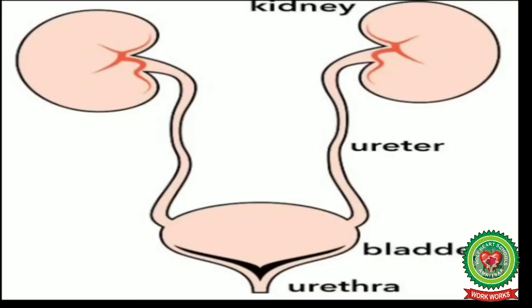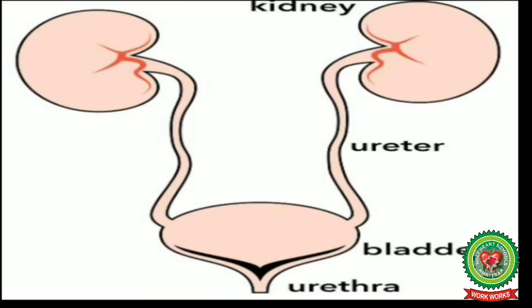Children, the urinary system is very well elaborated in human beings. This system consists of a pair of bean-shaped kidneys on either side of the backbone. The kidney filters the blood and helps in removal of urea from the body along with urine. Urine leaves the kidney through tubes called ureters, which empty the urine into a sac called the urinary bladder.